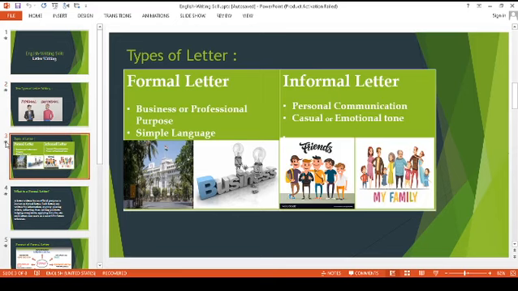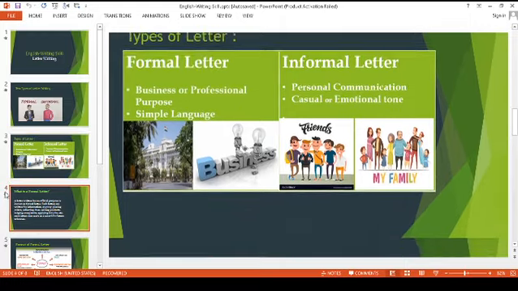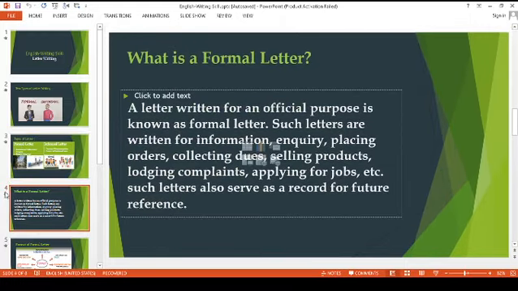Formal is what? Formal means to write for business or professional purposes, in very simple language, for government or business purposes. And informal letters are what we write to friends, family or relatives. Here it is personal communication, no bond, no restriction on writing the letter. The major feature here is a casual and emotional tone. So today we'll deal with the formal letter.